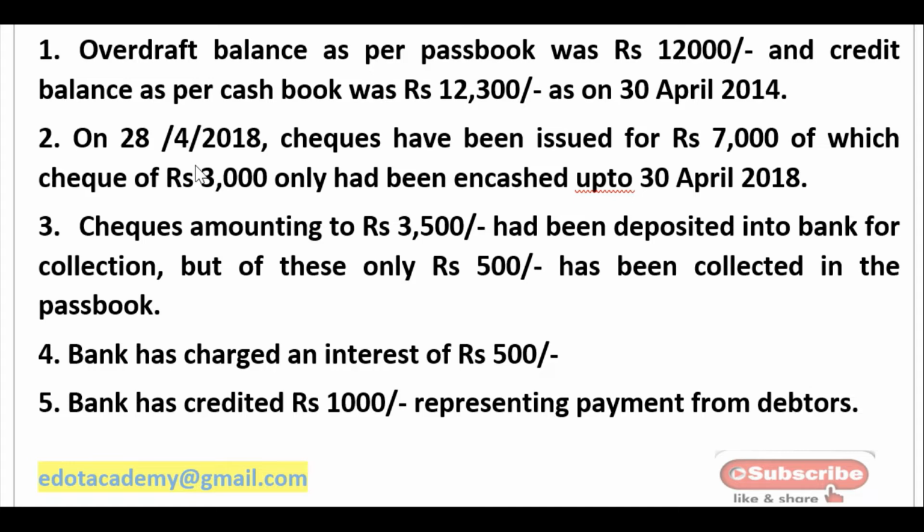So the difference is 4,000 rupees. You have already subtracted it in your cash book, so the bank has to subtract, that means the bank has to debit.